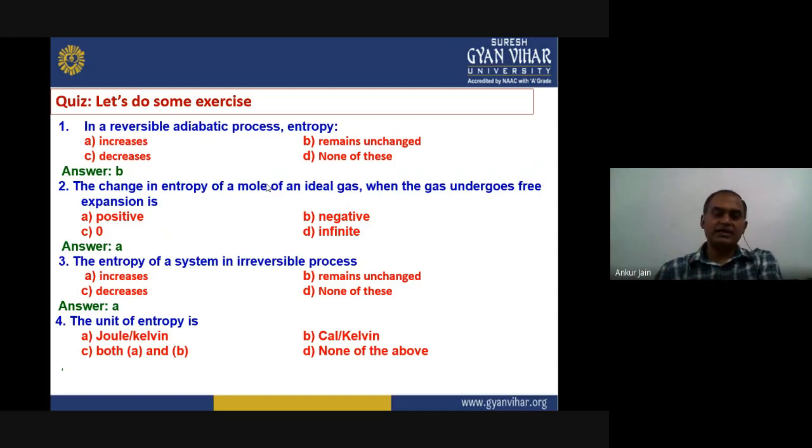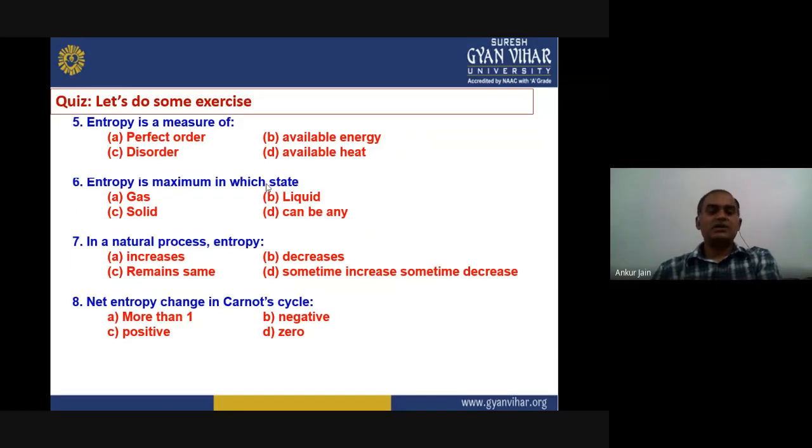The unit of entropy is joule per Kelvin, calorie per Kelvin, both A and B, or none of the above. The right answer is C, both A and B, because both are quite similar. Joule and calorie are units of energy. So energy per unit temperature is represented through entropy. The next question is, entropy is a measure of perfect order, available energy, disorder, or available heat. Entropy is the measure of disorder. The right answer is C.